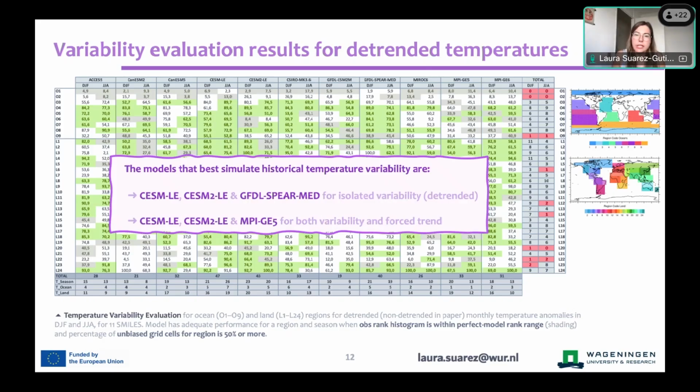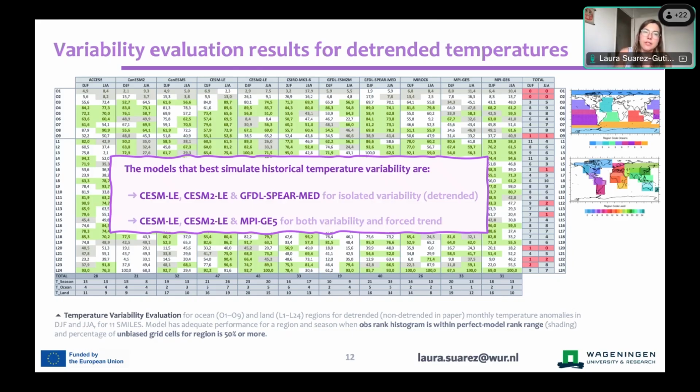And if you're instead interested in just the time series as observed with both the variability and the forced trends, then the picture is quite similar. So CESM1 and 2 are still the best performers, followed now by MPI-GE, the CMIP5 version. Also notable to say, the performance is quite a bit worse for both variability and forced trends included, which is a harder test to pass, but just to bear in mind that it's really a check worth making to see how well your model or the models that you're considering behave.